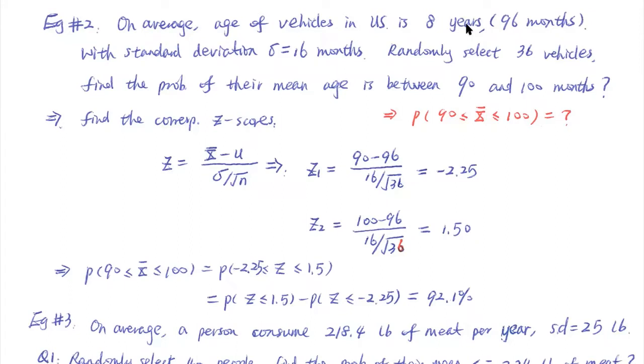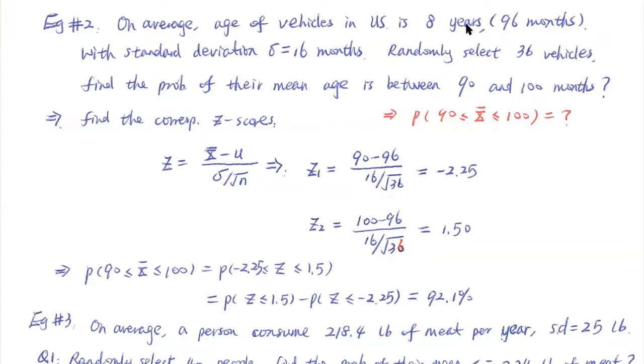In this second example, we are given this information. On average, the age of vehicles in the US is about 8 years. If we convert that to months, it's about 96 months. Also, we are given the standard deviation, sigma, equal to 16 months. Based on that, the age of vehicles in the US follows a normal distribution, which is usually implied. Average 96 months, standard deviation 16 months.